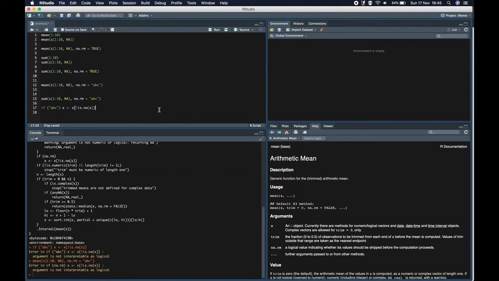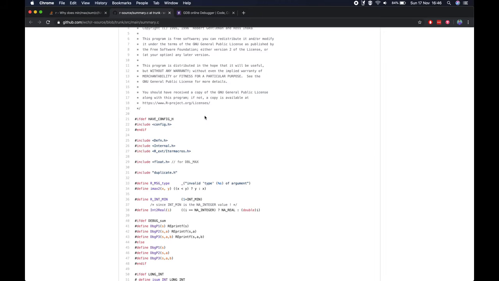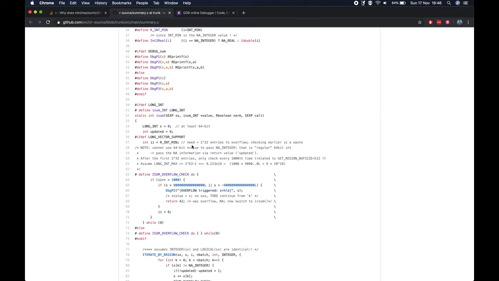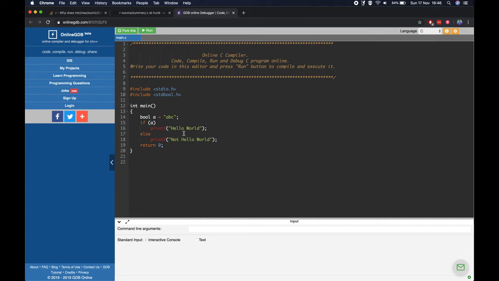If you check the same for sum, it is implemented in C. The source code can be found here. The main part is there is a boolean value na.rm parameter in it. Now C handles boolean value differently than R. If you look at this demo, we declare a boolean value a with the same variable "abc".